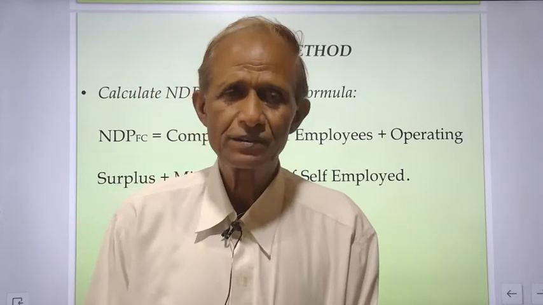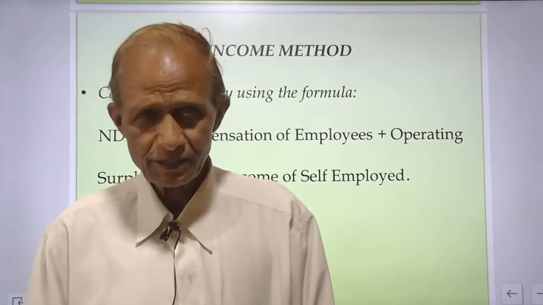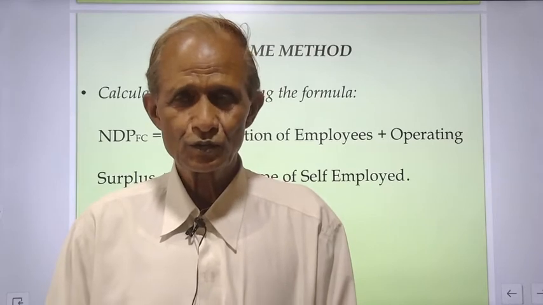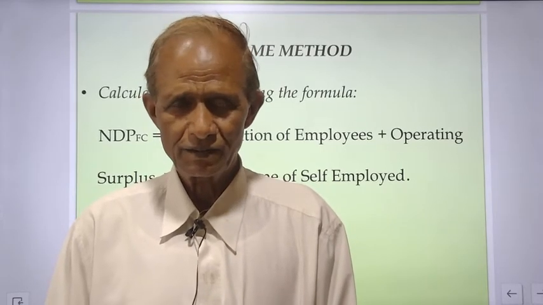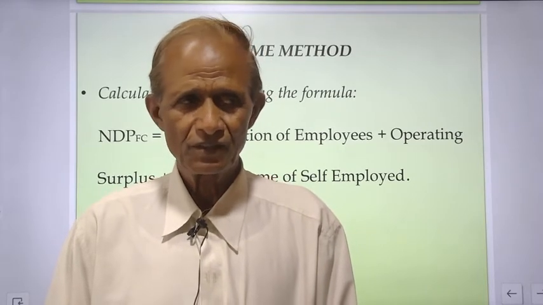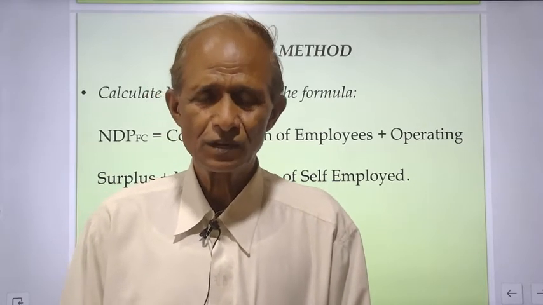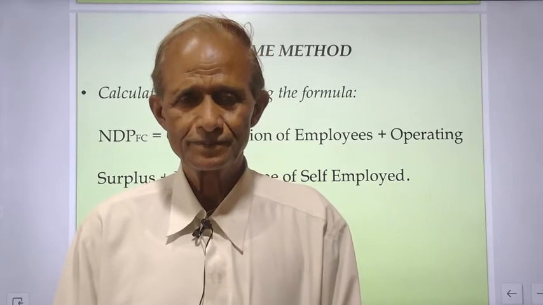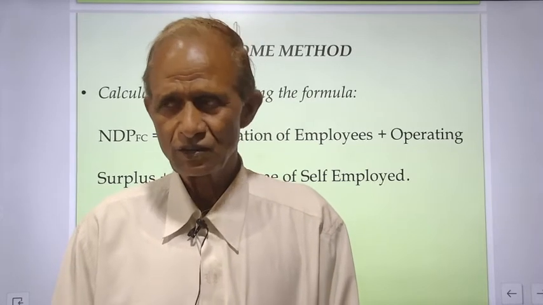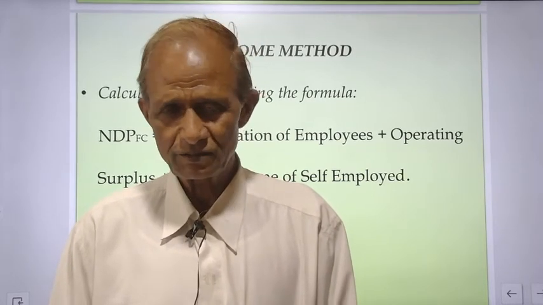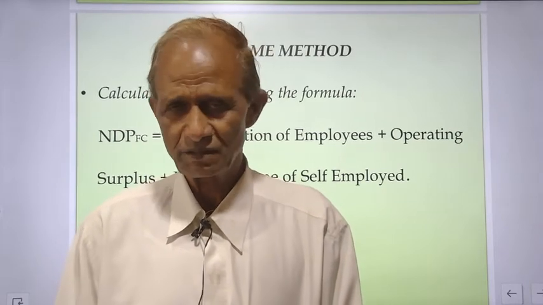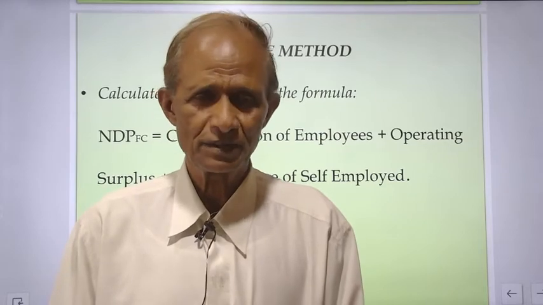Again, I will repeat, for estimating national income by income method, you should get the sum total of four components, four items. First item, compensation of employees, which includes salaries and wages in cash, salaries and wages in kind, employers' contributions towards social security schemes, and pension on retirement.